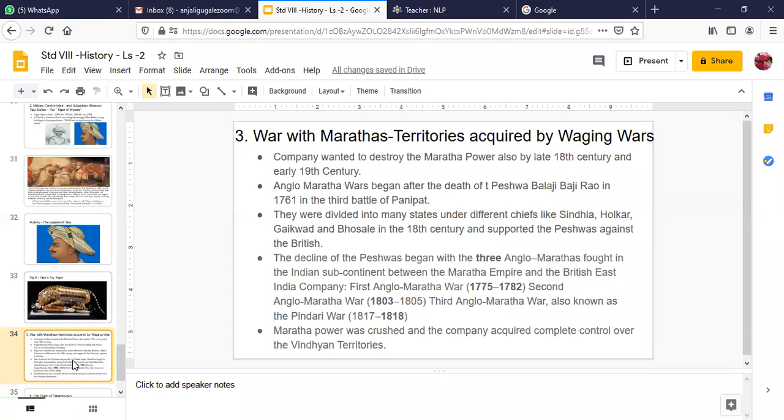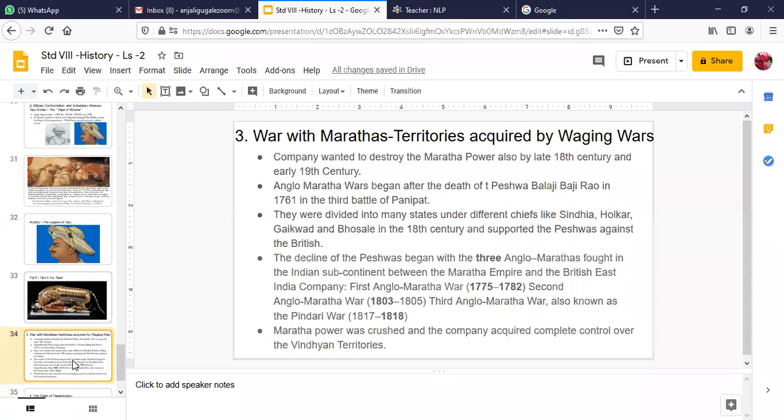They had no other option because they knew that the Marathas would not sign any kind of treaty or alliance with them. So they waged wars against the Marathas. The company wanted to destroy the Maratha power too, by the late 18th and early 19th century. The Anglo-Maratha wars began after the death of the last powerful Peshwa, Balaji Baji Rao, in 1761 in the third battle of Panipat.